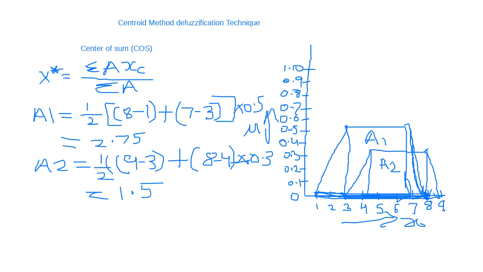Now X star. Now you need to find the crisp value for the whole area, for A1 plus A2. So what will you do? 2.75, which is the area of A1, multiplied by 5.